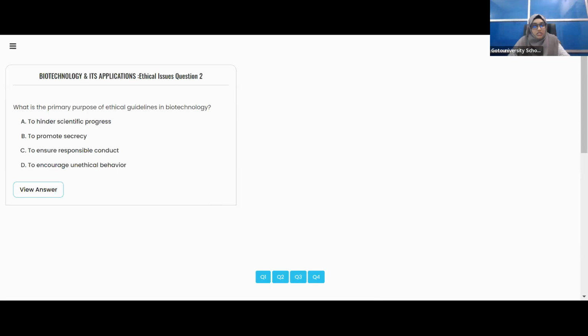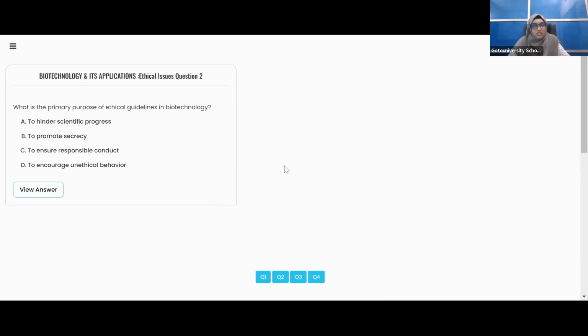If there is responsible conduct, it will keep in mind all the perspectives: integrity, respect, for all the organizations, practitioners, everyone. Ensuring responsible conduct is the main goal of ethical guidelines in biotechnology.